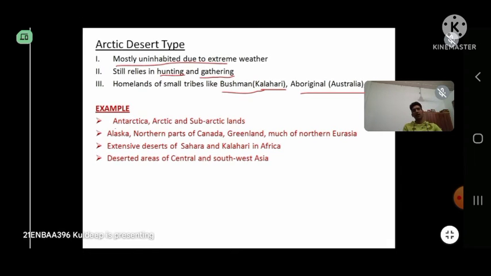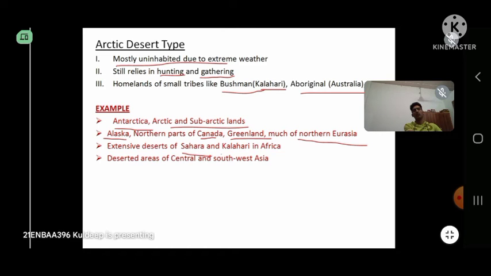Examples are Antarctica, Arctic, subarctic lands, northern part of Canada, Alaska, and then there is Greenland and northern Eurasia. That means the northern and the northeastern part of Russia also comes under this, along with the Sahara Desert and the Kalahari Desert in Africa, and the deserted areas of Central and Southeast.